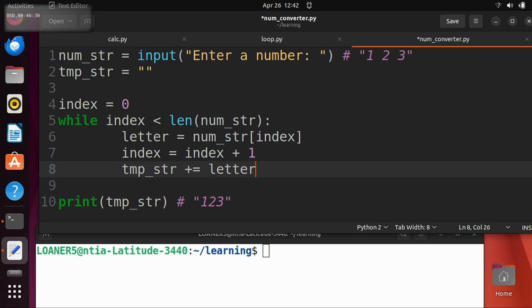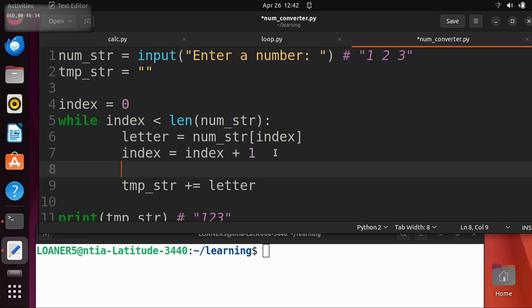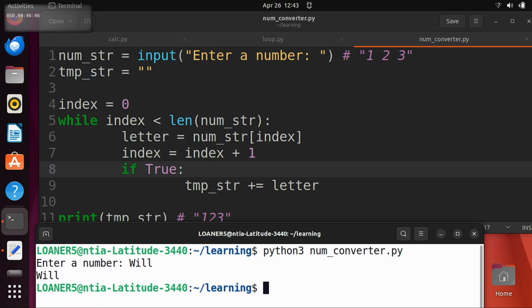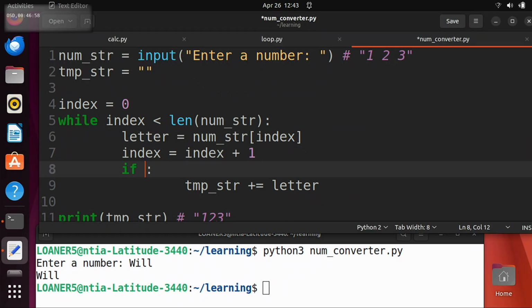So we only want to add the letter to temp string if some condition is true, right? So we'll figure out what that is in a second. I'll just put if true here. We want to add this to this, right? And so if we run this version, it will be the same, because if true just always runs. Is true true? Yes. So if true will just always run. But we don't want to put if true here. What do we want to put here? We're trying to get rid of spaces. So we only want to keep the letter if what?